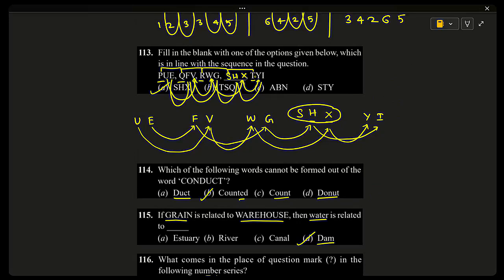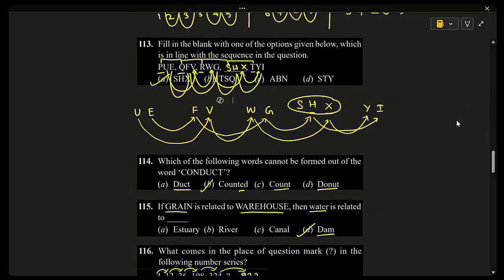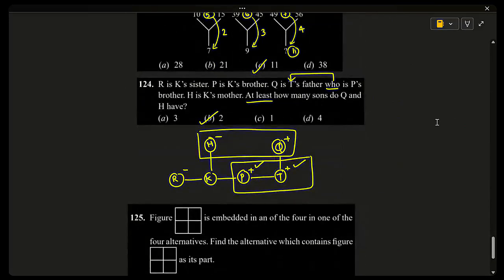Sir, one more doubt. Sir, 124. Q is T's father. Who is P's brother, no, sir? Is this who referring to this T? In the beginning, I also thought that it was referring to Q, but if it is referring to Q, the family picture is not coming correctly. Q and H should be a married couple. Is your doubt cleared? Yes, sir.